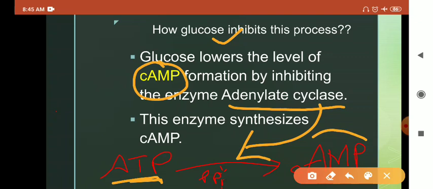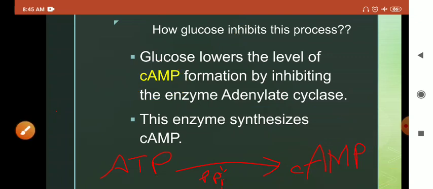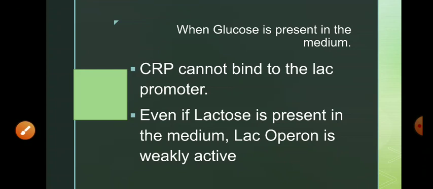So this enzyme helps in making cyclic AMP from ATP. If this enzyme is inhibited, then there would be no cyclic AMP, and as a result there will be no complex of CRP and cyclic AMP, and ultimately the lac operon will be slowed down.